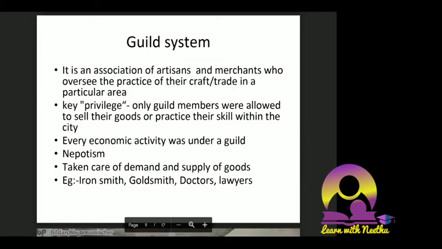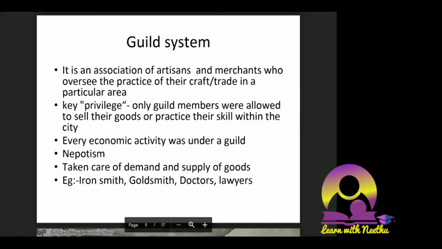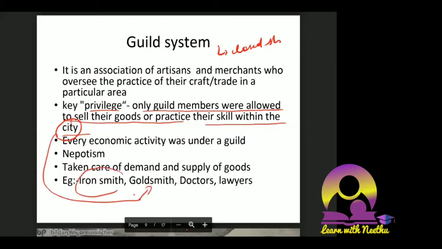So, the guild system. Another feature of the guild system is key privileges: only guild members were allowed to sell their goods or practice their skill within the city. Actually, it is a closed system. Mobility was not possible. If you are a goldsmith in a city, everybody will buy gold only from you. If you are an ironsmith in a city, your competition will be very much restricted because the guild system is already in the city.